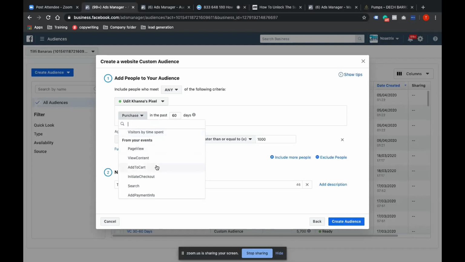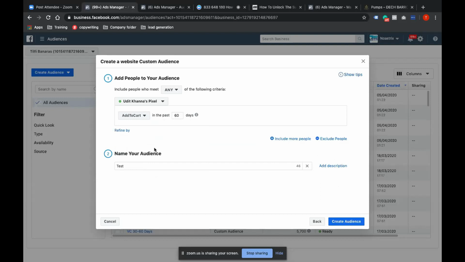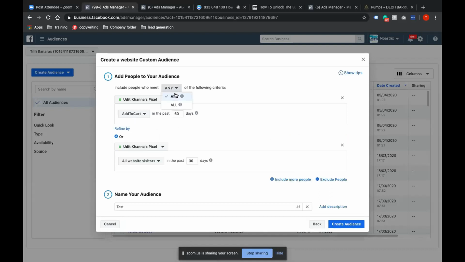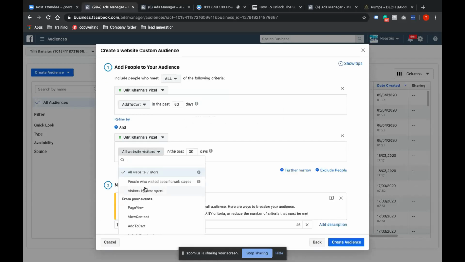Okay, so what happens is, for instance, a person who has added to cart. Now these are the things that Santosh and I have come up with after spending 60, 70 crores or more, in the last 3, 4 years of experience, last 7 years of experience. Now these are audiences which you would hardly hear anyone talk about. Someone who has done add to cart, right? And someone who has also done search. So I can include, and I'll select all.